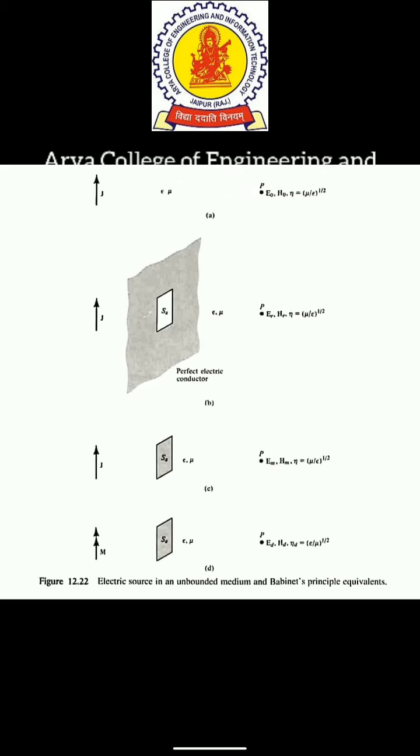The same field obtained at point P in A can be obtained by the combination of figure B and figure D, where figure B is an electric source J radiating in a medium with eta equals square root of mu by epsilon, in the presence of an infinite planar, very thin perfect electric conductor, with the complementary structure SA, which produces the fields E_E and H_E at P. Now what does D say?